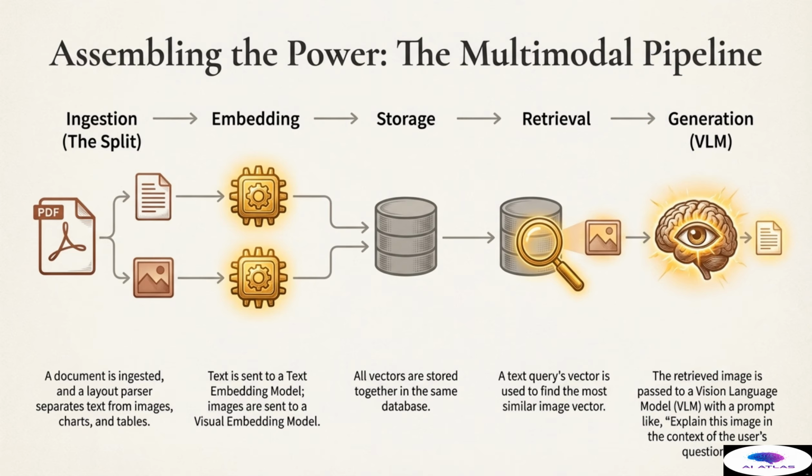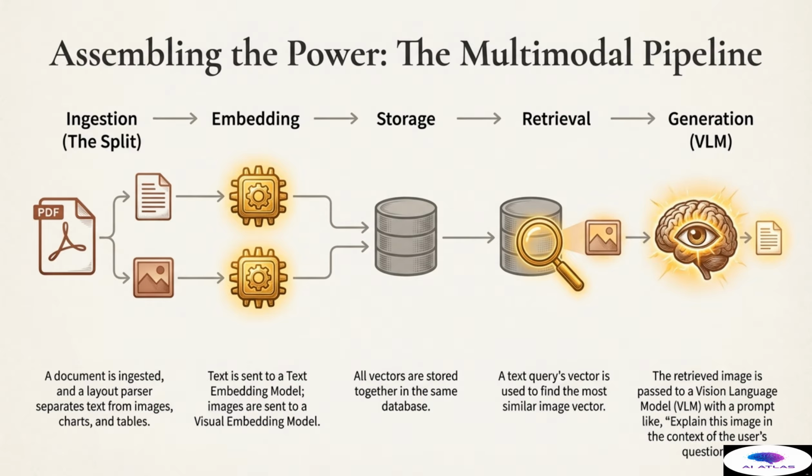Now let us look at how all these powerful pieces are correctly fitted together into a cohesive architecture, forming the multimodal pipeline. The entire process begins with ingestion, specifically the split. A document, perhaps a complex PDF, is ingested, and a sophisticated layout parser separates the raw text from the non-textual elements such as images, detailed charts, and tables. It treats them as distinct, yet interconnected, chunks of information.